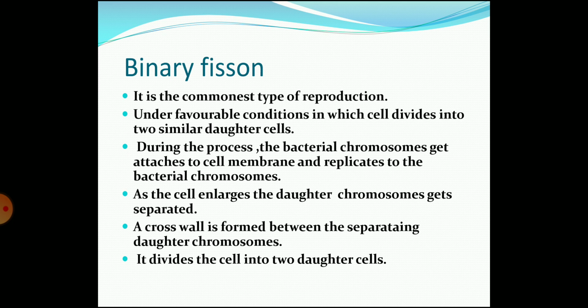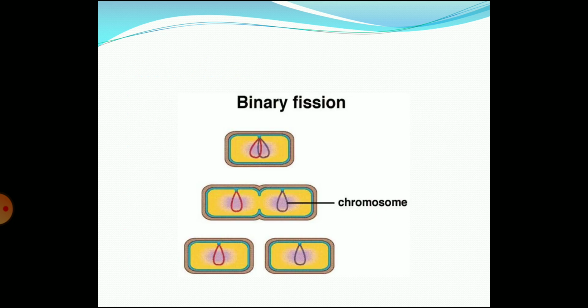It is the commonest type of reproduction under favorable conditions in which the cell divides into two similar daughter cells. During the process, the bacterial chromosome gets attached to the cell membrane and replicates into two bacterial chromosomes. As the cell enlarges, the daughter chromosomes get separated. A cross wall is formed between the separating daughter chromosomes. It divides the cell into two daughter cells. See, here it is clearly shown that in binary fission, the chromosome gets separated and later on it forms the two daughter cells.